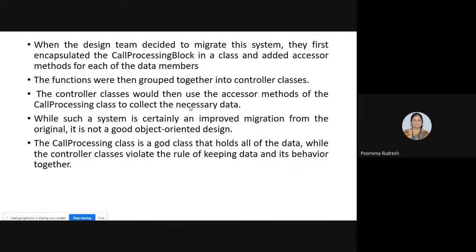Okay, then the functions were grouped into different controller classes. Then the controller classes can use the accessor methods of the call processing class to collect the necessary data.